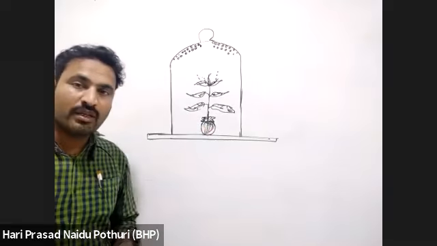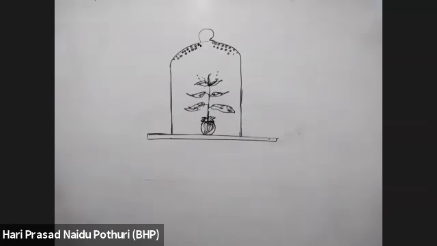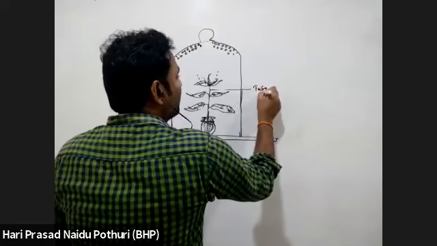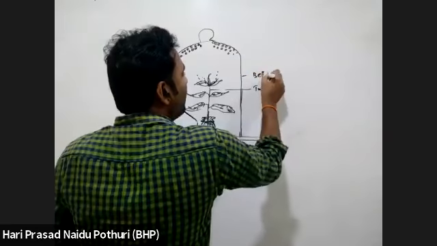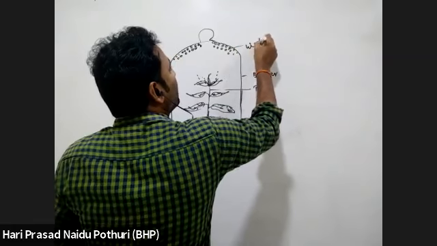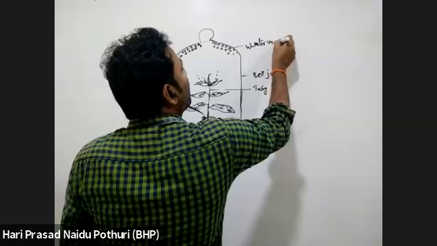For this, draw a simple diagram, then you can write. Here this is a twig of the plant. This is the bell jar. This is water vapor.